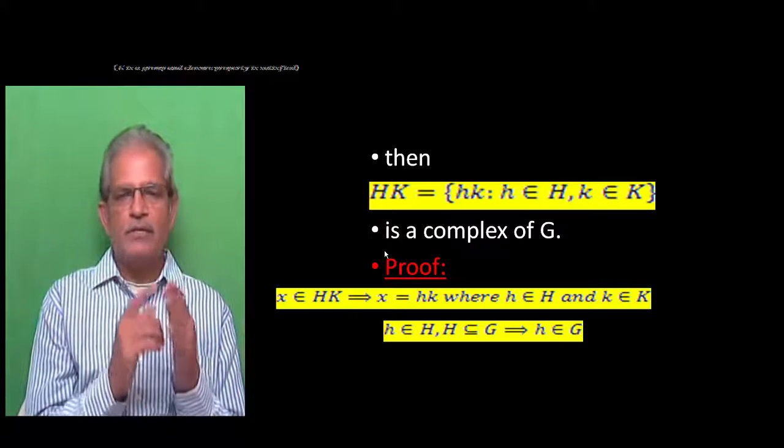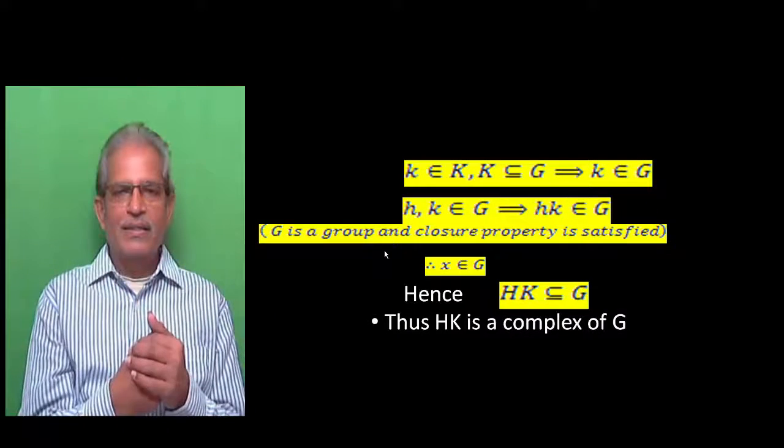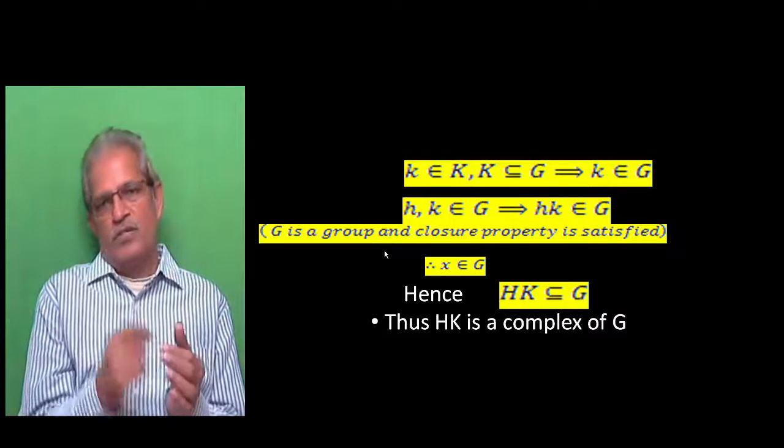So, small h is an element of H, so it is an element of G. Same argument in the case of small k.